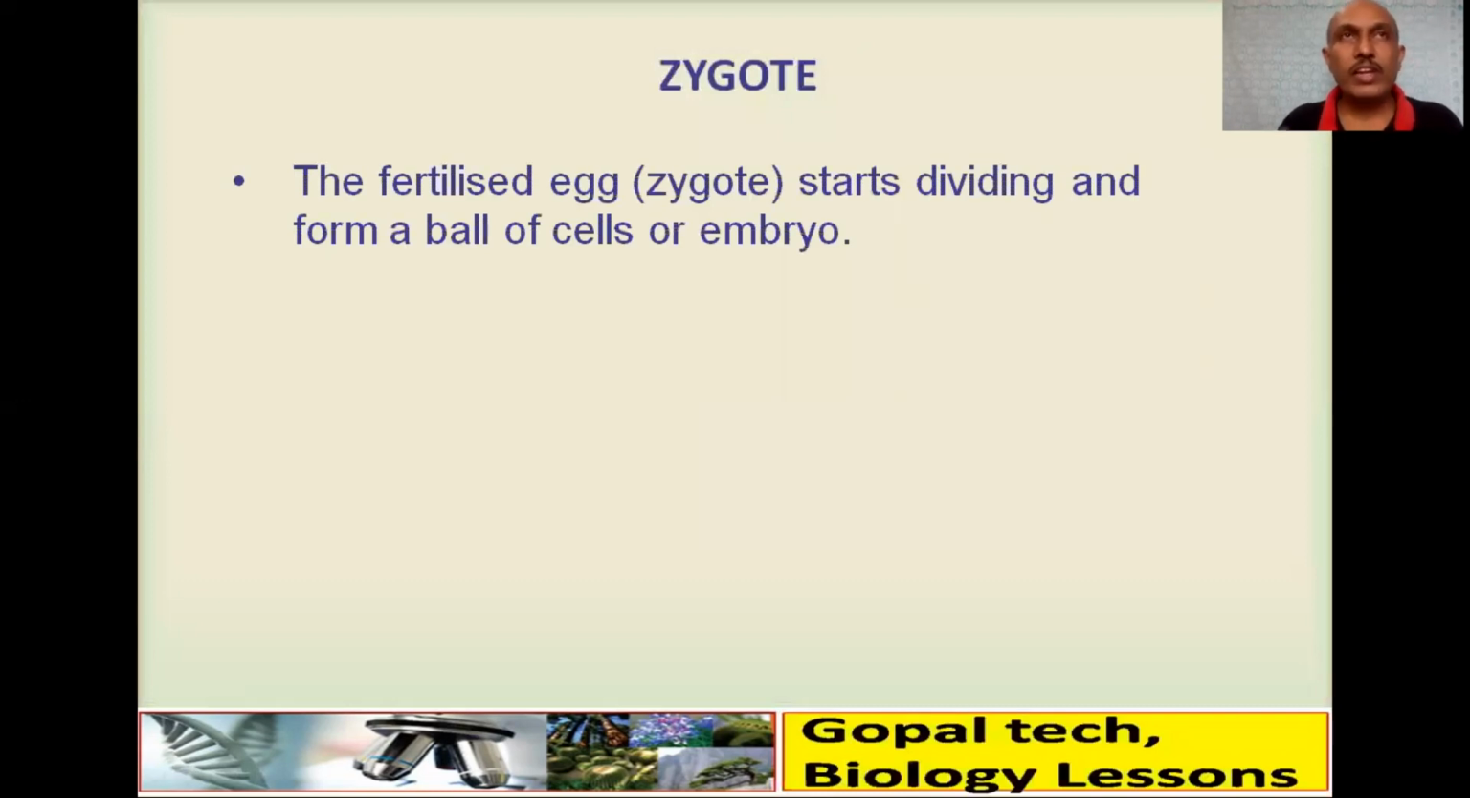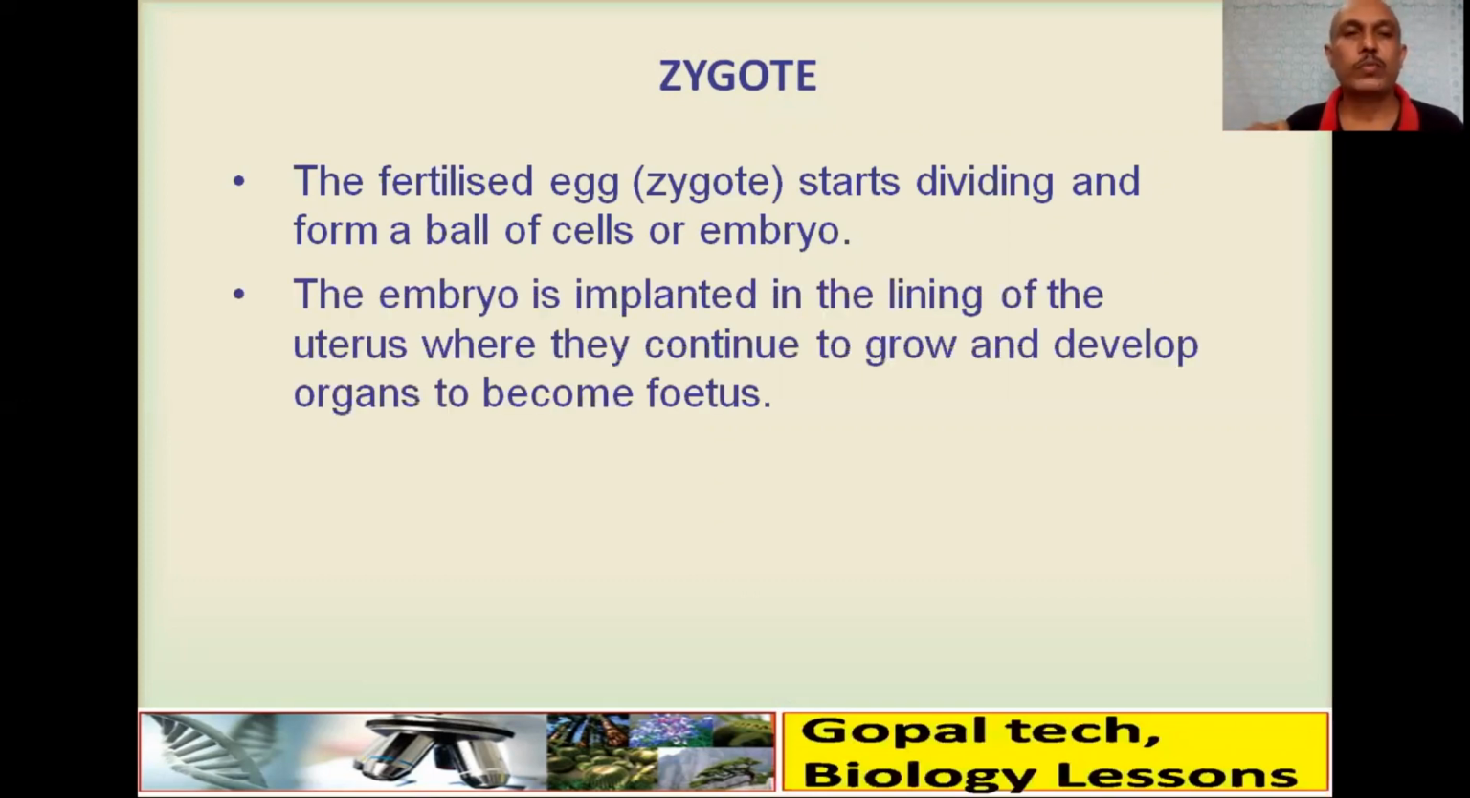The fertilized egg, now called a zygote, starts dividing and forms a ball of cells called an embryo. The embryo is implanted in the inner lining of the uterus, that is the endometrium, where it continues to grow and develop organs to become a fetus.